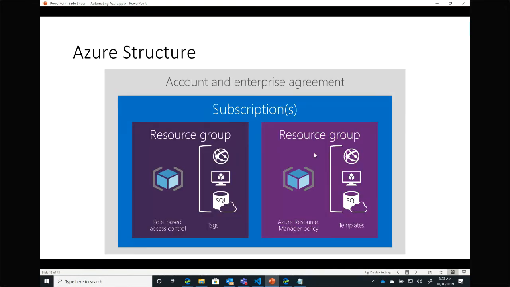Another view of that same information looks like this. I have my resources, in this case a web application, a virtual machine, and a SQL database. Those live inside of a resource group. I can have one or more resource groups inside of a subscription. The subscriptions live inside of the account or the enterprise agreement, depending on how you go about purchasing Azure.